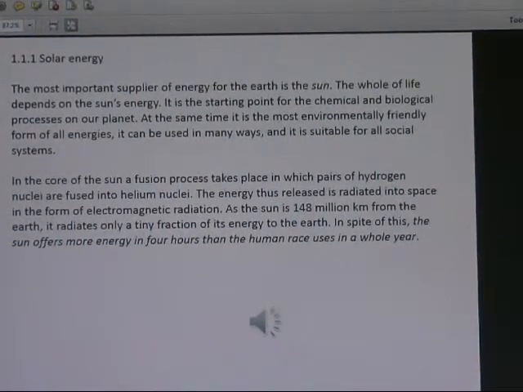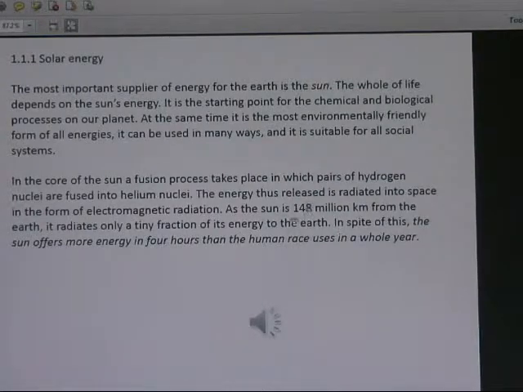The most important supplier of energy for the Earth is the sun. All light depends on the sun's energy. In the sun, a fusion process takes place. Pairs of hydrogen nuclei are fused into helium nuclei. The energy that is released is radiated into space in the form of electromagnetic radiation.